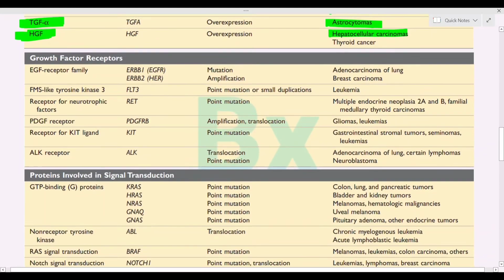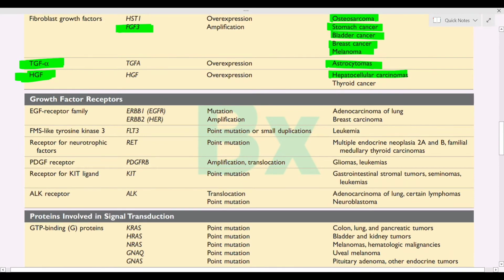Second thing, if there is any mutation in the growth factor receptor, then it will also lead to cancer. It is the EGF receptor family, epidermal growth factor receptor family, and the genes are named ERBB1, ERBB2. This is a very important gene for the MCQ. ERBB means erythroblastic oncogene.